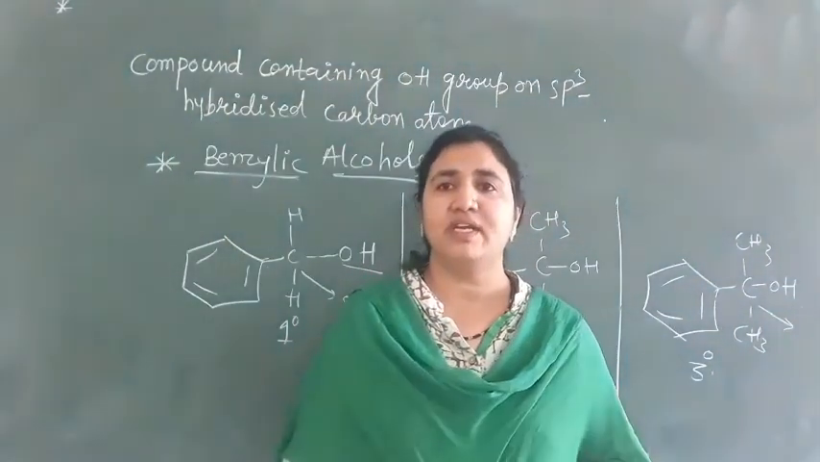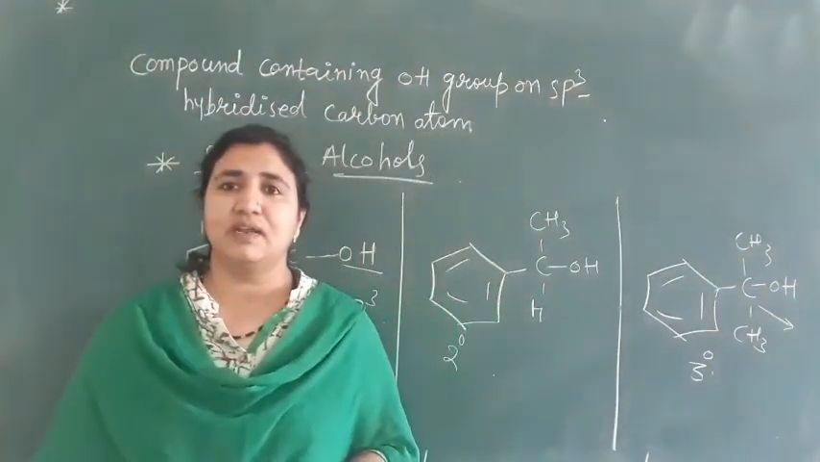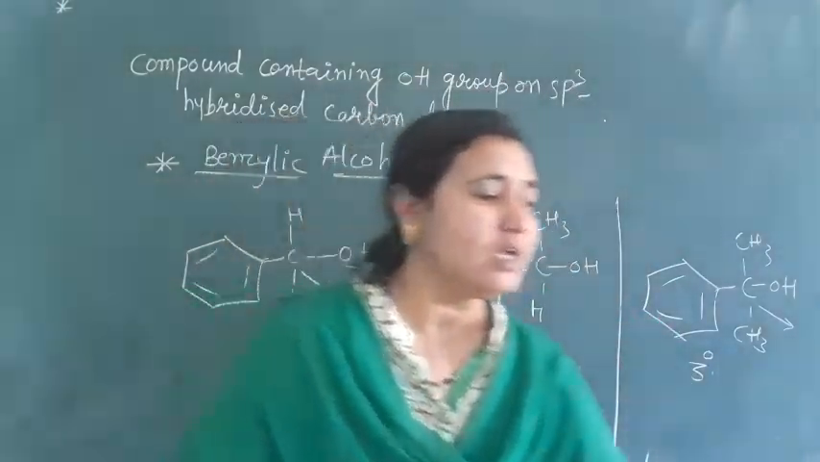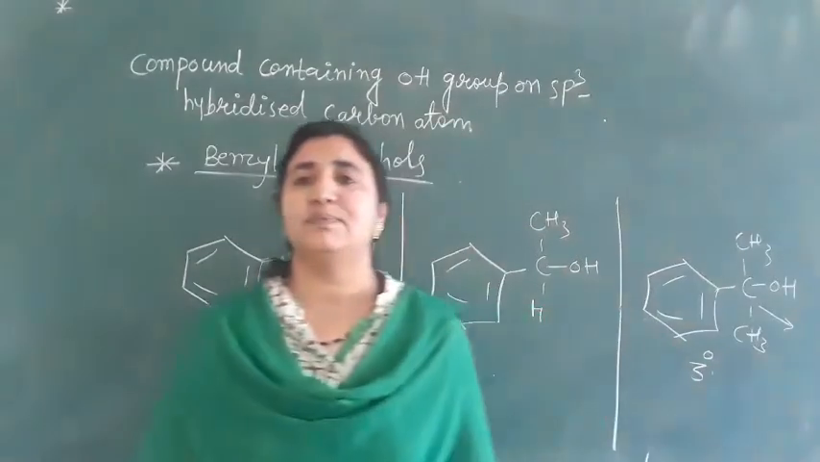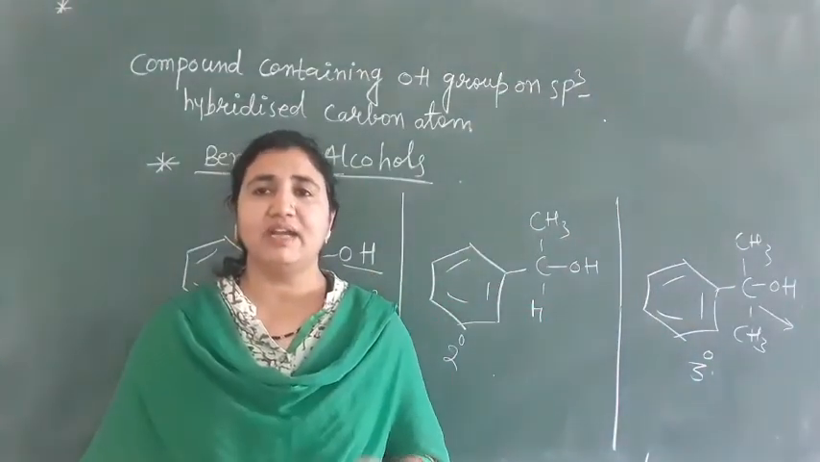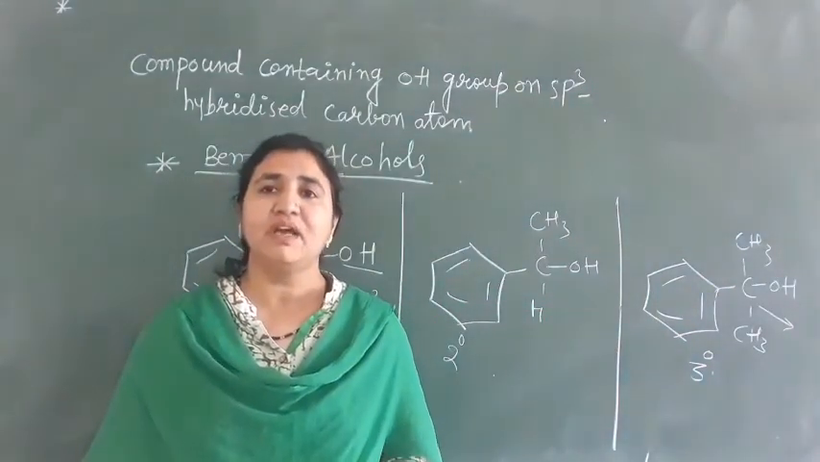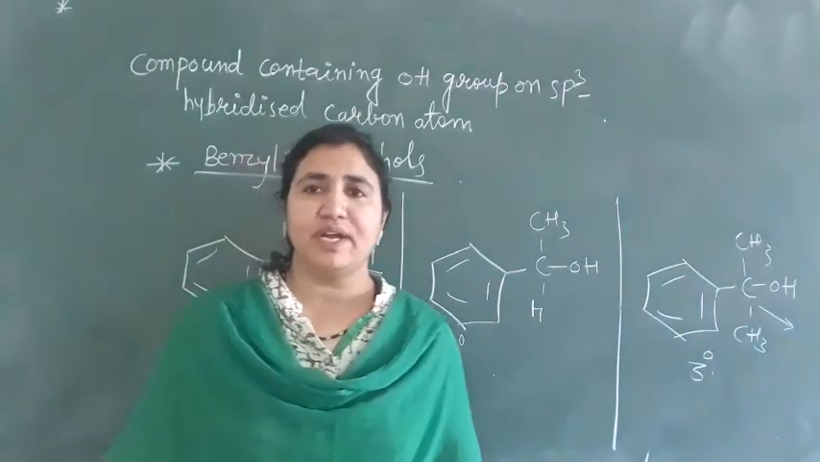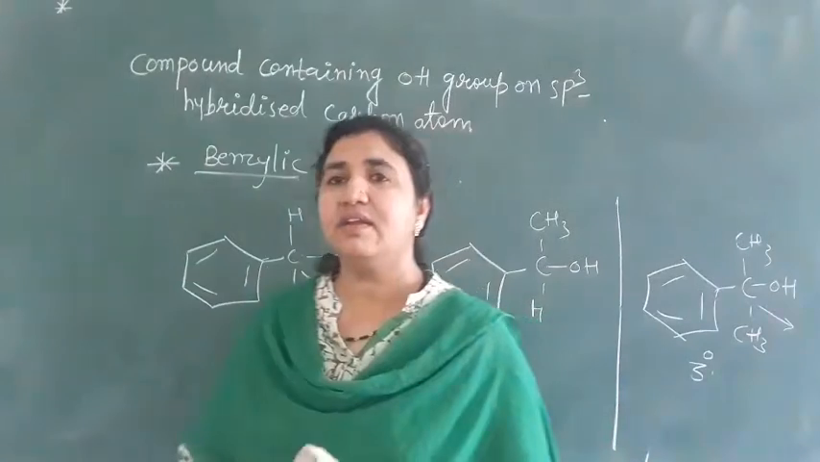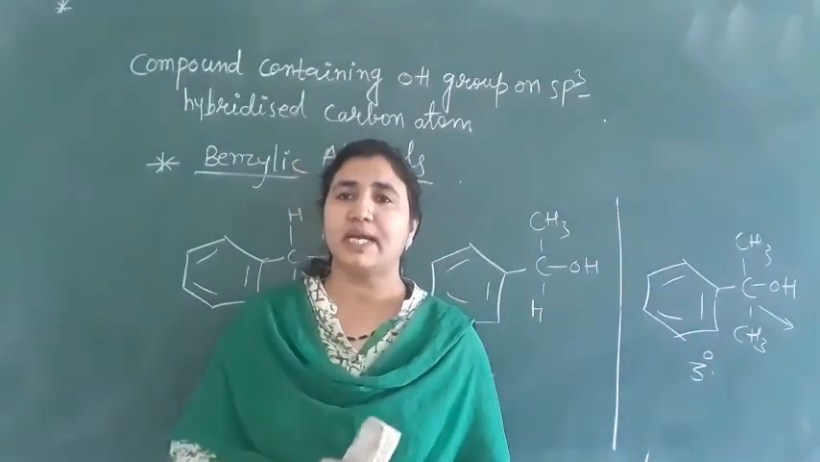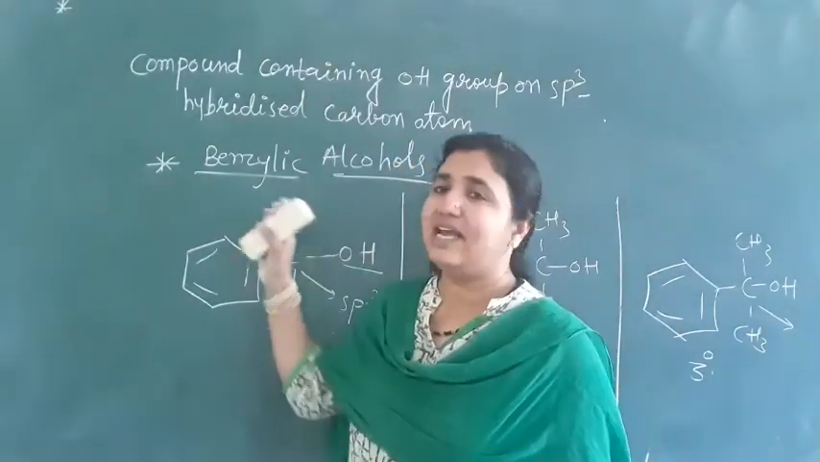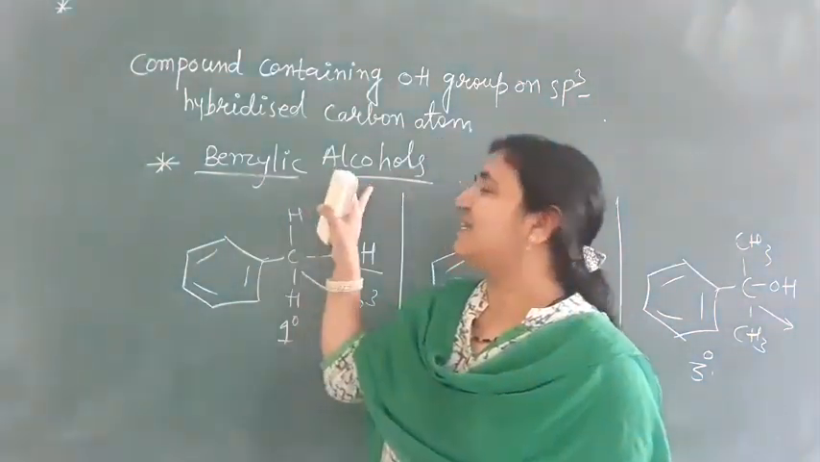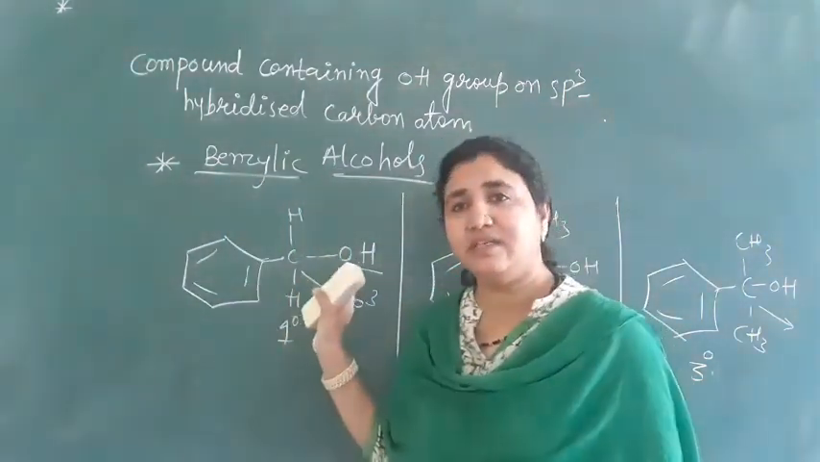So in monohydric alcohol, the first type we have seen is the alcohols in which the OH group is attached to the sp3 hybridized carbon atom. In that we have 3 subtypes. First is saturated aliphatic monohydric alcohols, and in that we have primary, secondary and tertiary. Same for allylic alcohols we have primary, secondary and tertiary, and for benzylic alcohols also primary, secondary and tertiary.